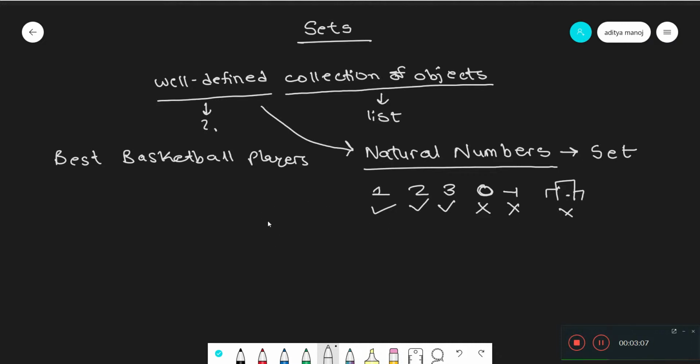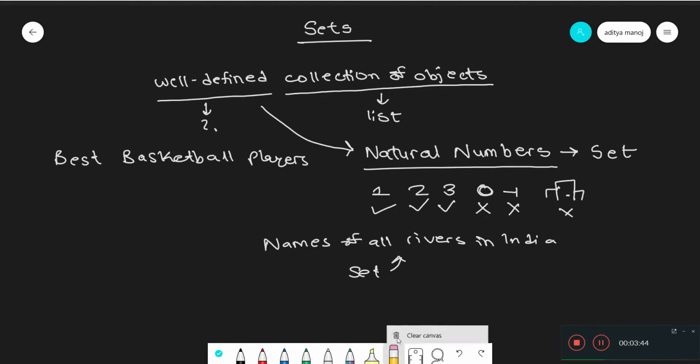Well, how about the collection of the names of all the rivers in India? Well, we know it's going to be a really large collection, but it's still well defined. Why? Because when given the name of a river, we can just find out if it is in India or not. If it's in India, it belongs to this collection. If it's not, it doesn't. So even this is a set. So basically, any collection which is well defined is a set.